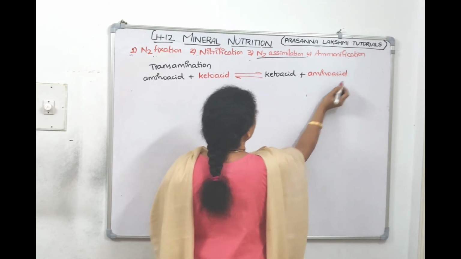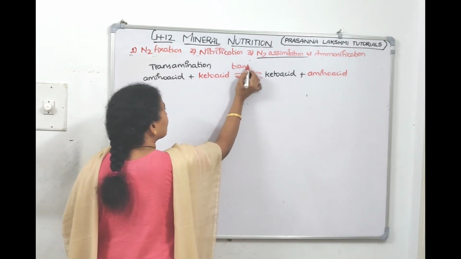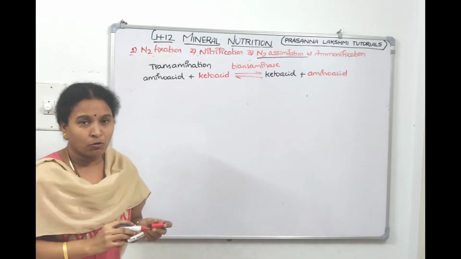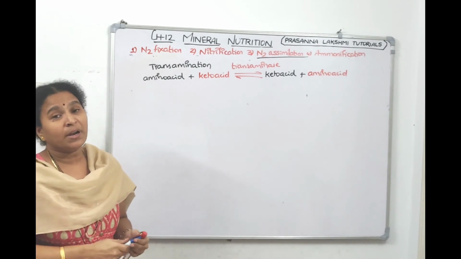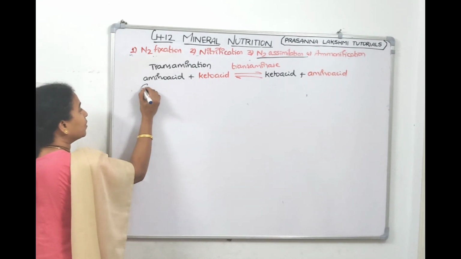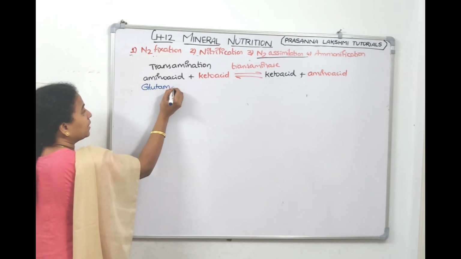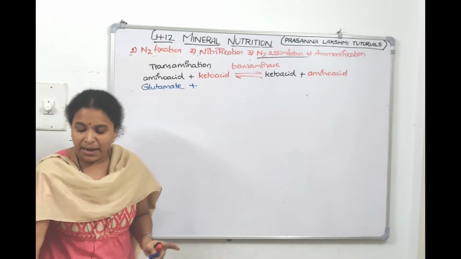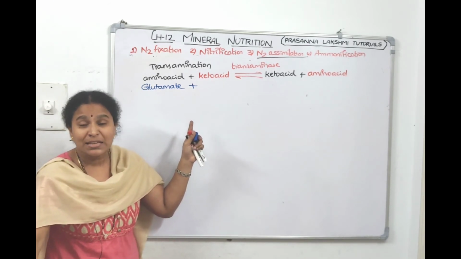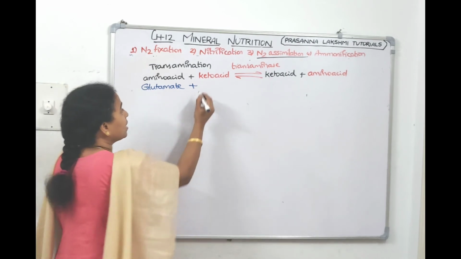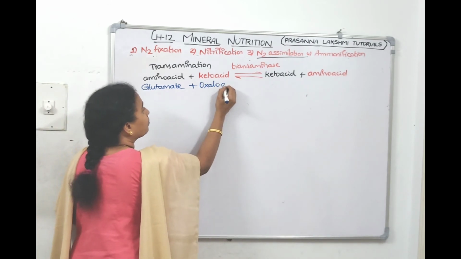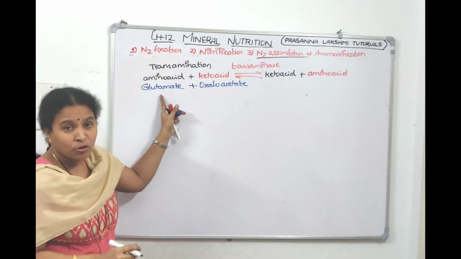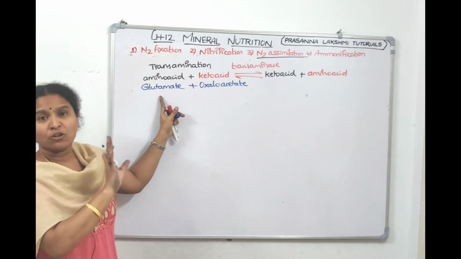And the enzyme which will do this reaction is called transaminase. Right, let me give the names also. Now always who will come to donate? Glutamic acid, right? So take here the name of the amino acid as glutamate. And the keto acid name is oxaloacetate. After donating the amino group, glutamate becomes alpha ketoglutarate.